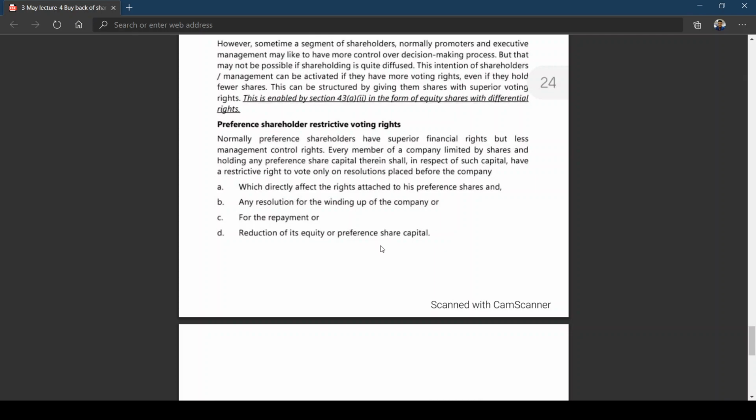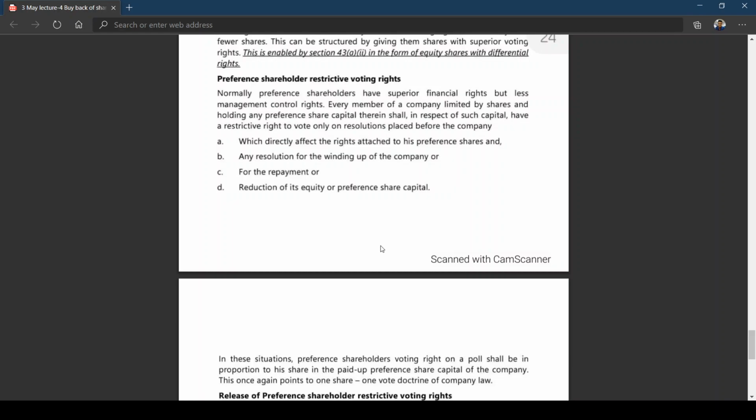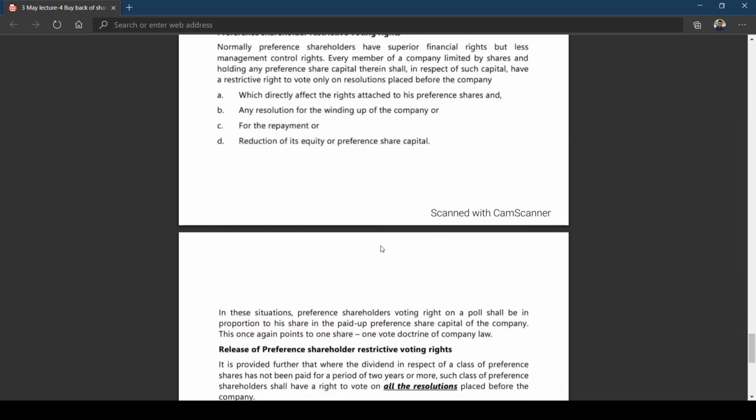If any decision by the company is affecting the rights of the preference shareholders, or whenever the company goes for a resolution of winding up, for the payment of the amount due to them or reduction of its equity or preference share capital, they have the restrictive voting rights. In these situations, the preference shareholder's voting right on a poll shall be in proportion to his share in the paid up preference share capital of the company. This once again points to the one share, one vote doctrine of company law.